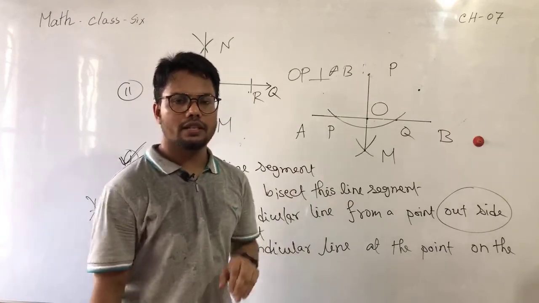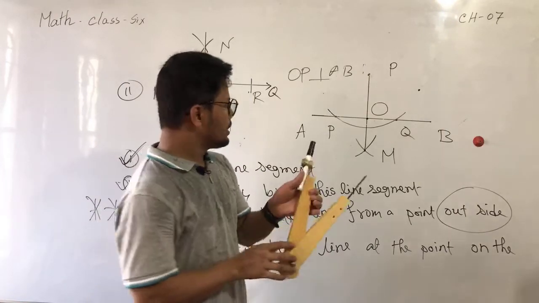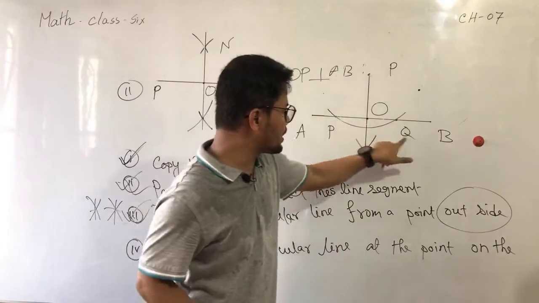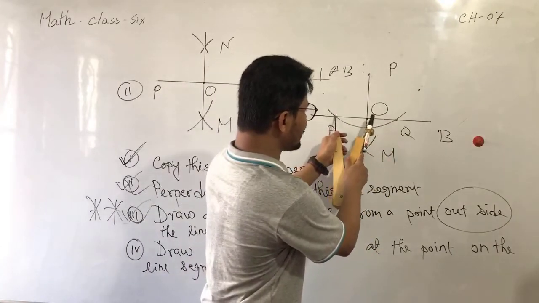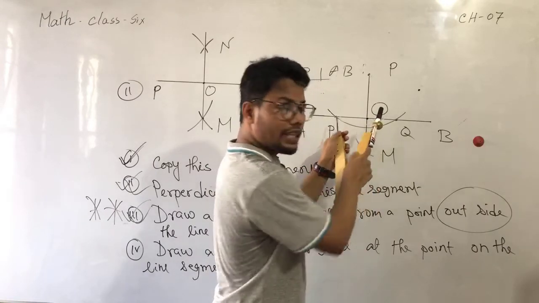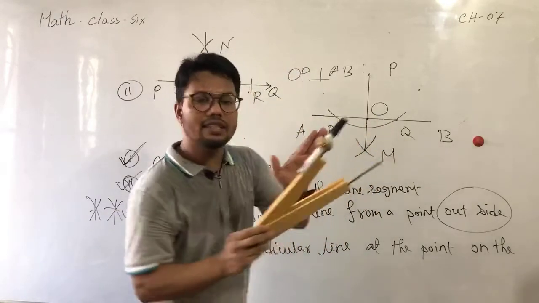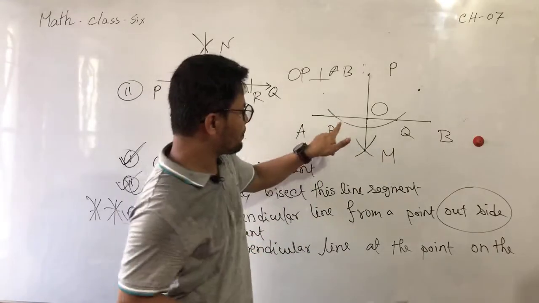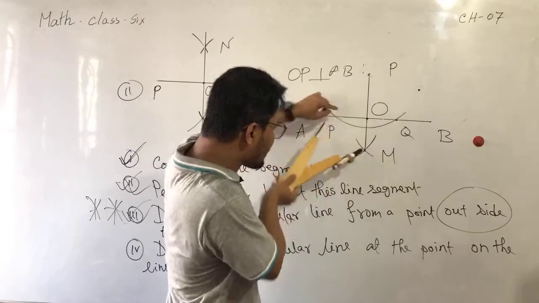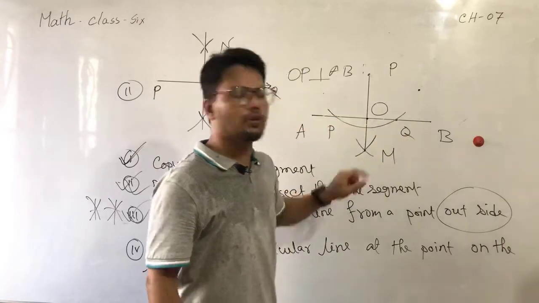Step 1 done. Step 2. Taking radius greater than half of PQ. Now the radius you take should be roughly more than half. Taking the radius greater than half of PQ and placing pointer at P, draw an arc below PQ.